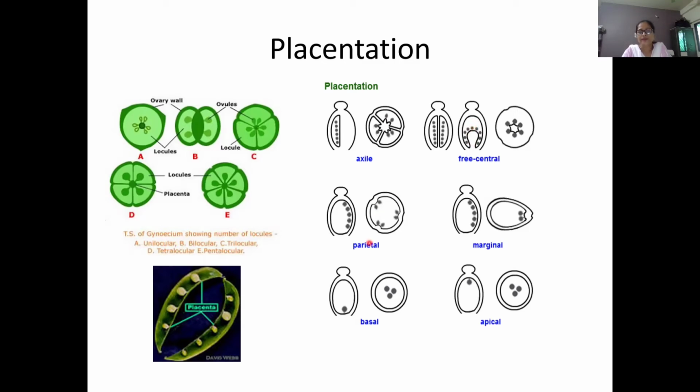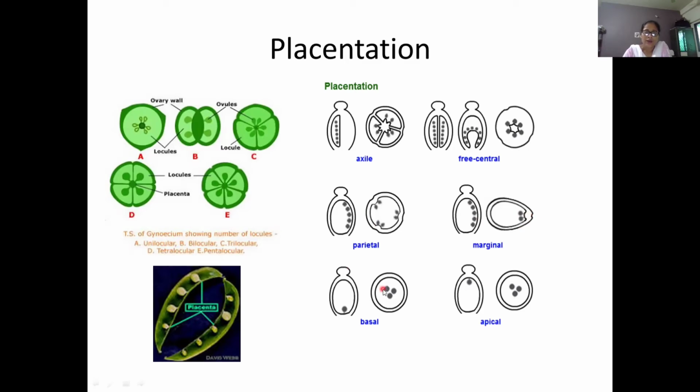Then parietal. Here, placentation occurs at the marginal layer of this ovary. This is the outer part, and these ovules attach with this placenta, but the position is peripheral, and hence it is known as parietal placentation. Then marginal. Marginal placentation occurs on one side, and the ovules are attached by the placenta on the lower side.